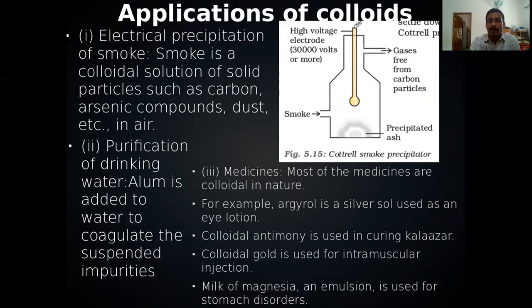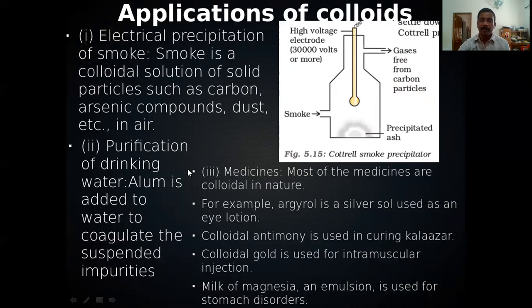When you apply high potential here, the charged particles will be neutralized at the electrode and that will be precipitated. So carbon particles, dust, etc. will be precipitated here, and only the gases free from carbon particles will go out. Thus we can control pollution. Cottrell precipitator.